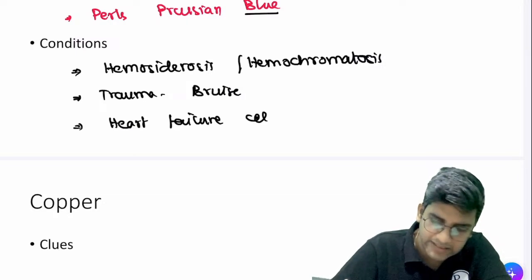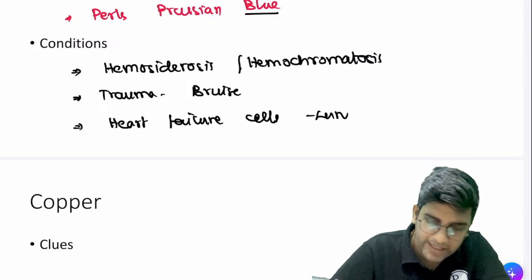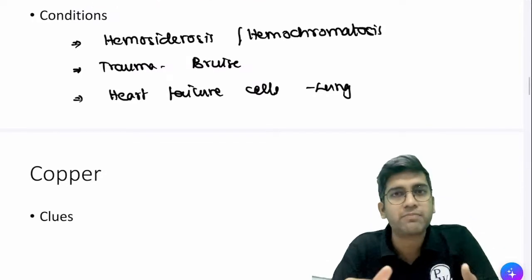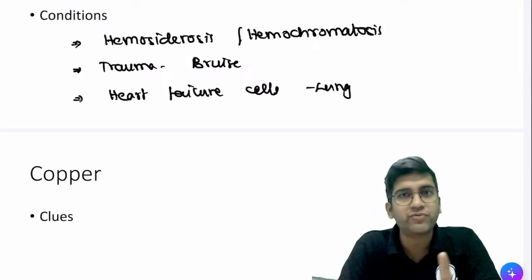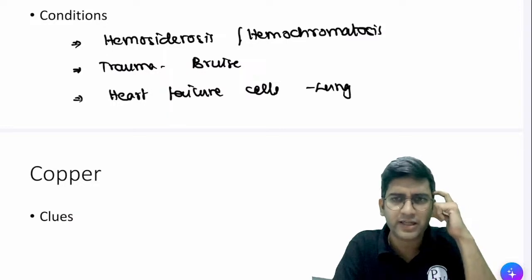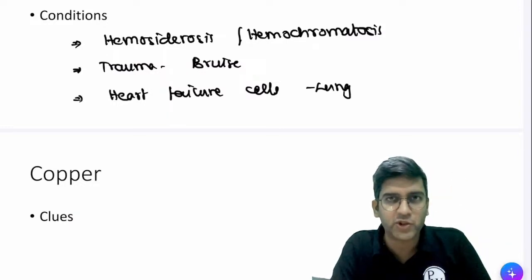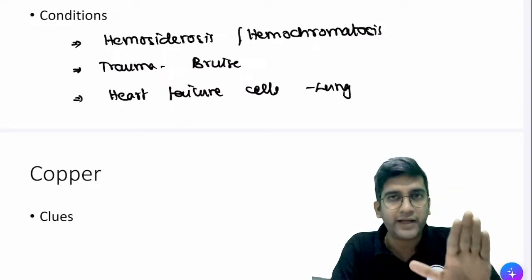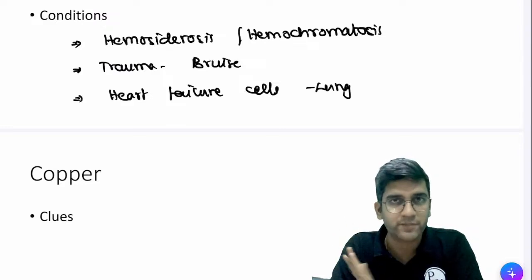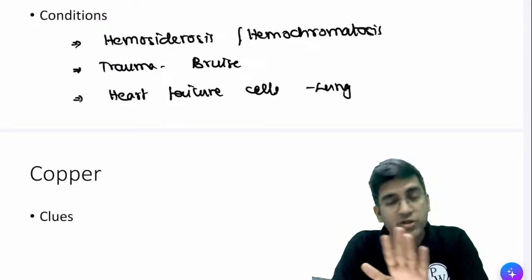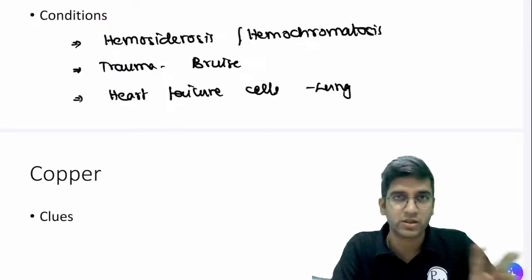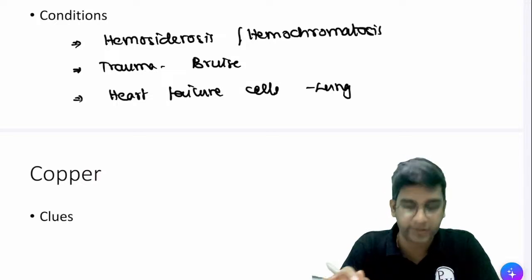Heart failure cells are something seen in the lung, which are iron-laden or hemosiderin-laden macrophages. We will read them when we come to the 4th chapter of hemodynamics. All these are applicable in systemic pathology. Only now I want you to remember: iron, brown color, positive for Perls. If it's positive for melanin, positive for Masson Fontana, melanin, brown color, then we can easily identify what the diagnosis is.